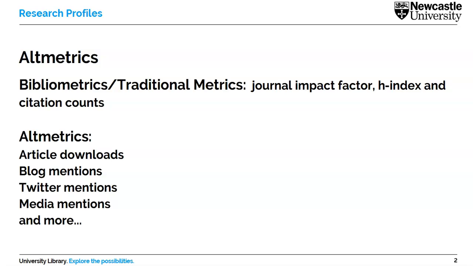It could be mentions on Twitter, could be mentions in the media, particularly if perhaps an output has been referred to by an MP, perhaps, thinking about policy, or perhaps it's come up in debates around clinical practice, that kind of thing. So it's a wide range of different types of discussion and online mention, but it does differ from a more traditional metric in that a lot of the data is pulled from online resources.